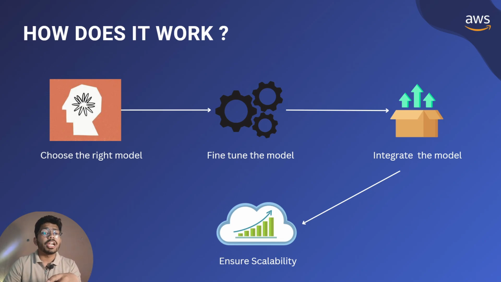Step 3 is integrate the model. Once your model is ready, you integrate it into your app using Bedrock's API. Suppose a student opens the app and types generate a practice test on trigonometry. The app sends this request to the AI model through Bedrock's API. The AI processes the request and generates a personalized test with a mix of easy, medium, and challenging questions along with solutions.